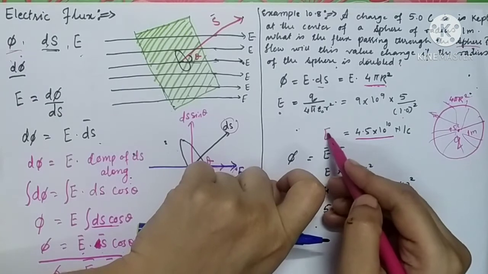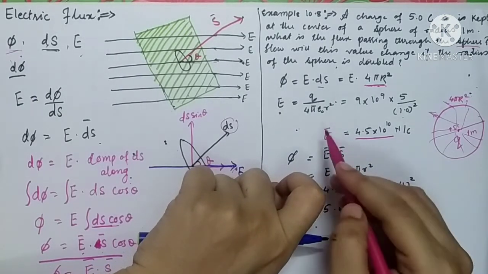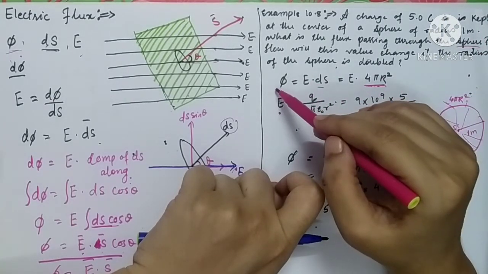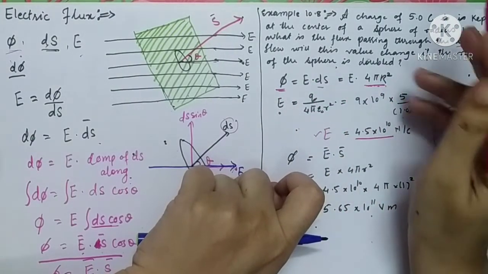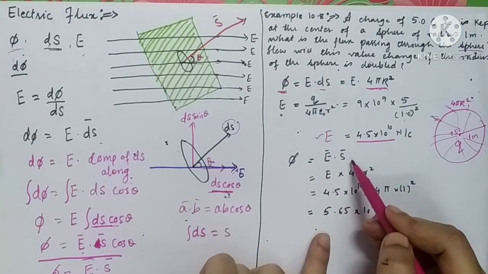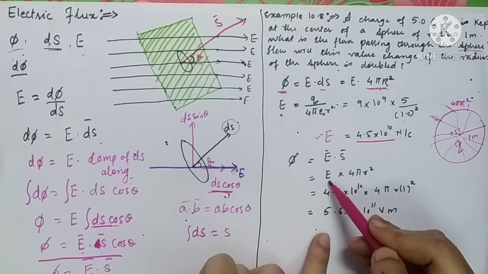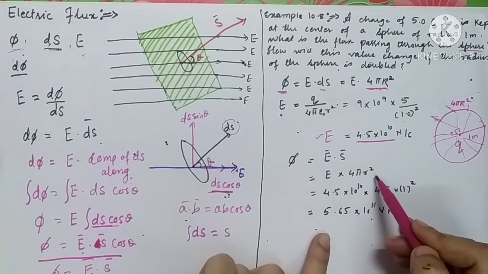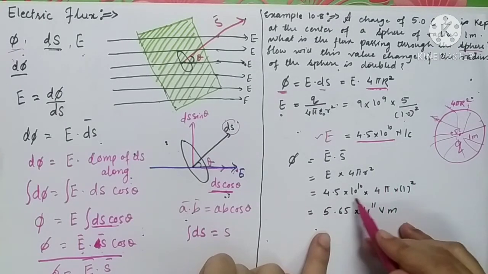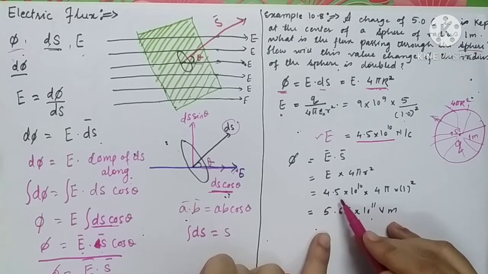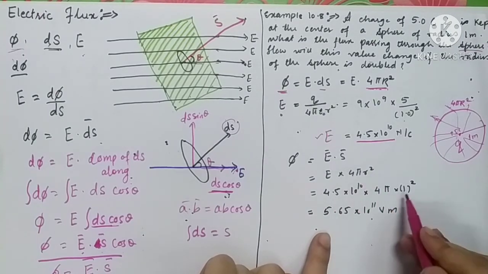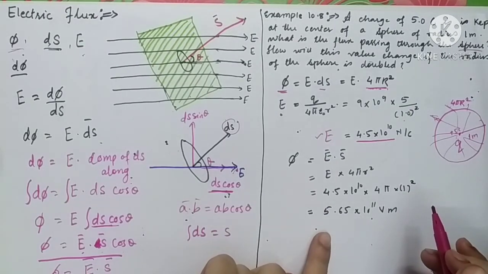This is the electric field intensity. So now you have electric field intensity. You can easily determine the value of phi. So let us find out. Phi is equal to E bar dot S bar. E value is known to you, and S is 4 pi r square, surface area of the sphere. So we have substituted the value of E over here. It is 4.5 into 10 raised to 10 into 4 pi into R square, where R is 1.